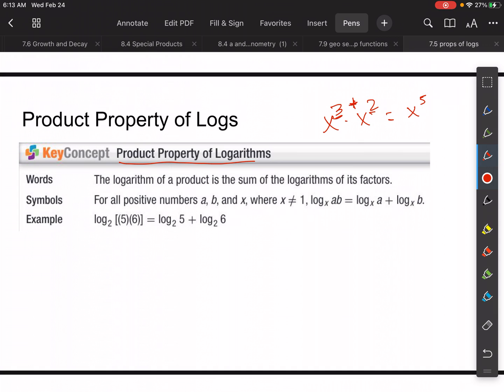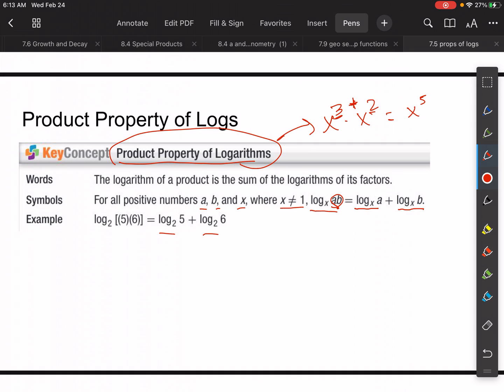For all positive numbers a, b, and x, where x cannot equal 1, the logarithm of a times b is the same thing as adding log base x of a to log base x of b. So addition relates to multiplication just like it did with exponentials.